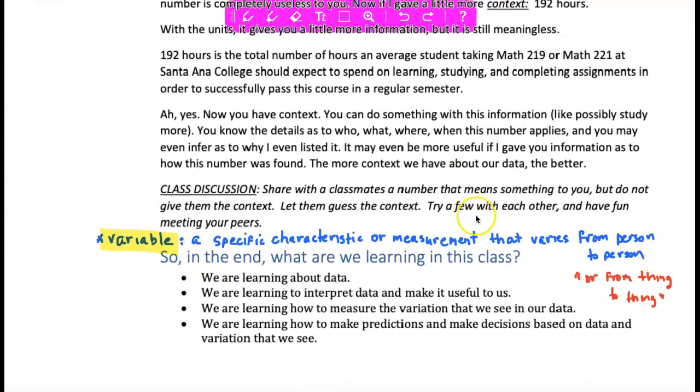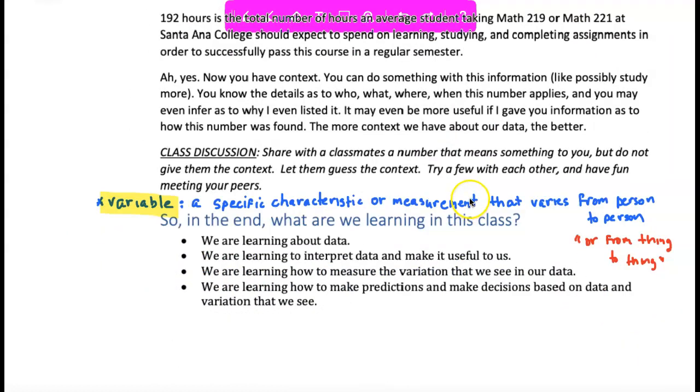Now, if we were in class, we would be having this class discussion about having people come up with a value and then giving context to it. I always think about this idea like if you were going on a first date with somebody, and you're getting to know somebody, the questions you ask will be the data that you're collecting. And essentially, if you ask someone, how much money do you make? A question like that, you would be collecting data. That would be a form of measurement.